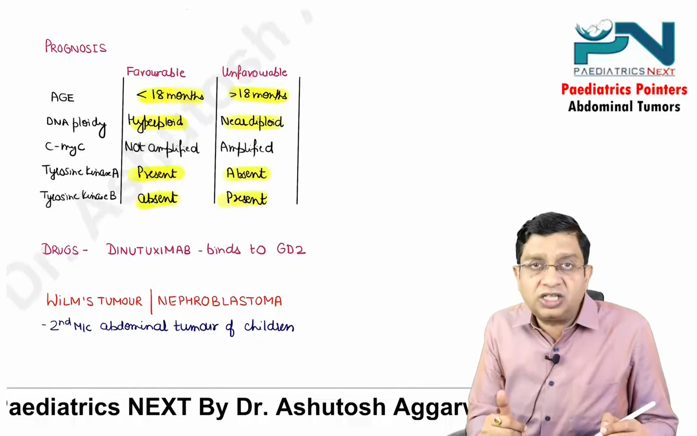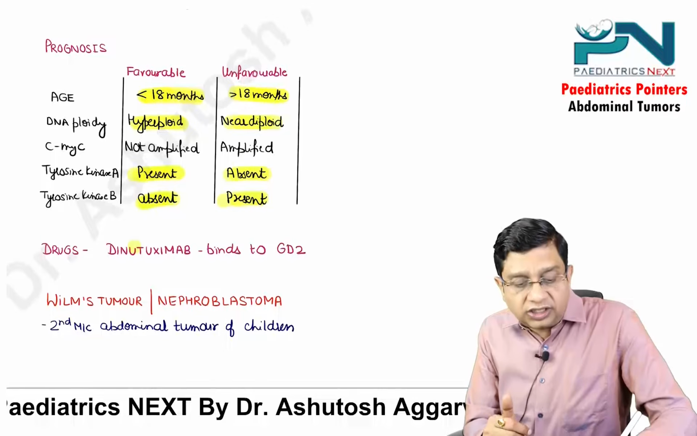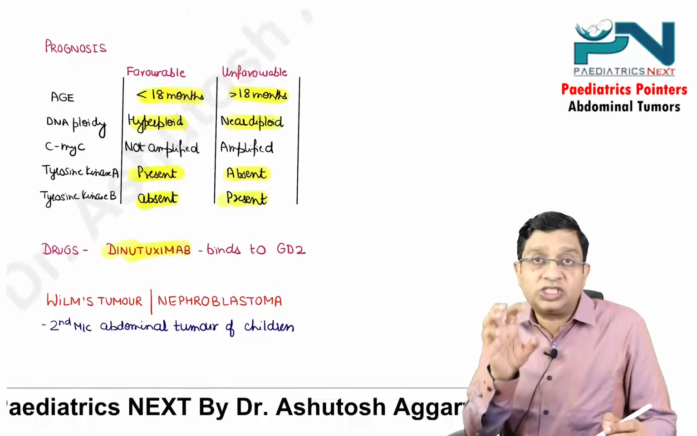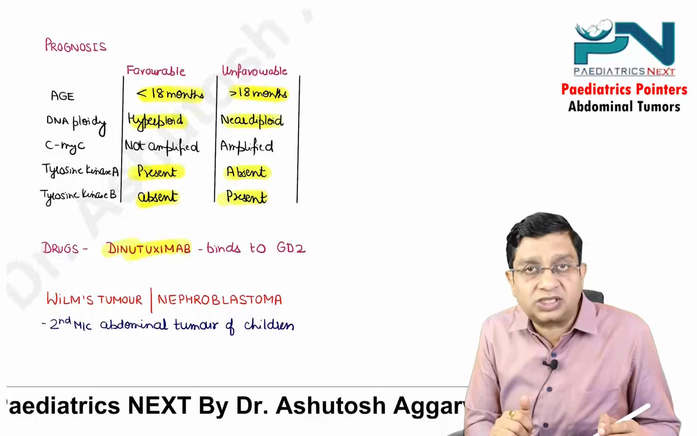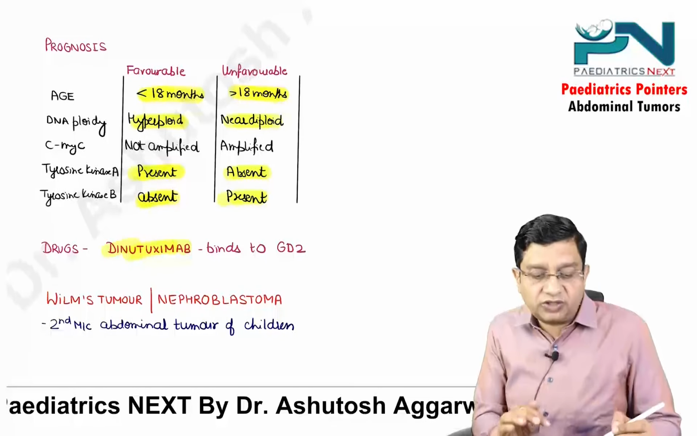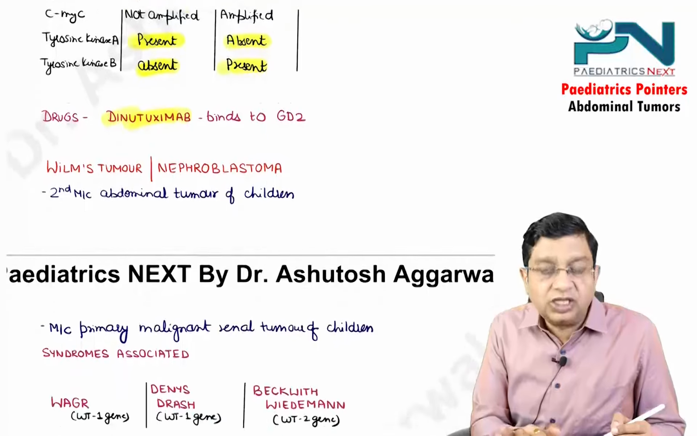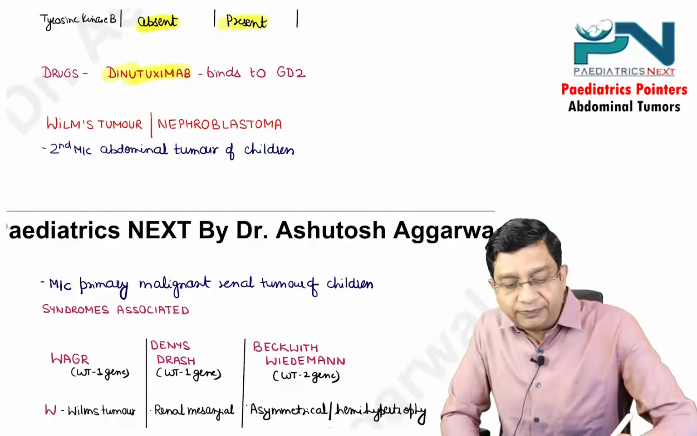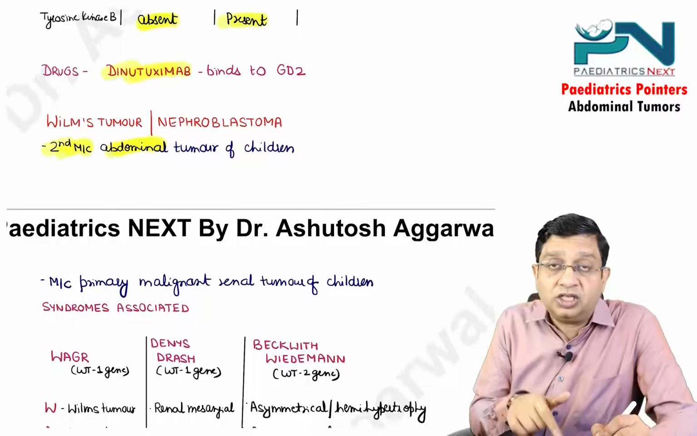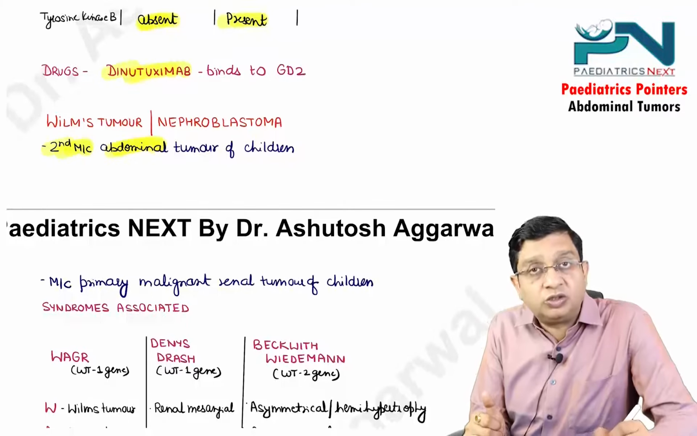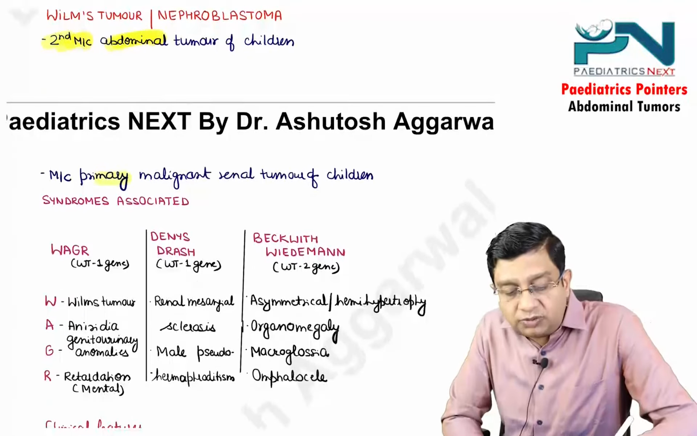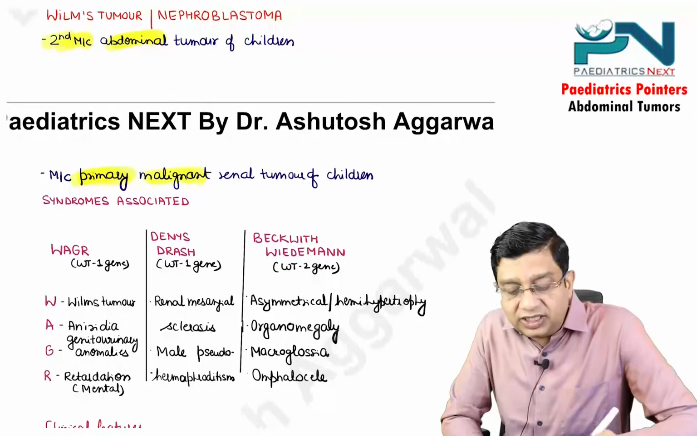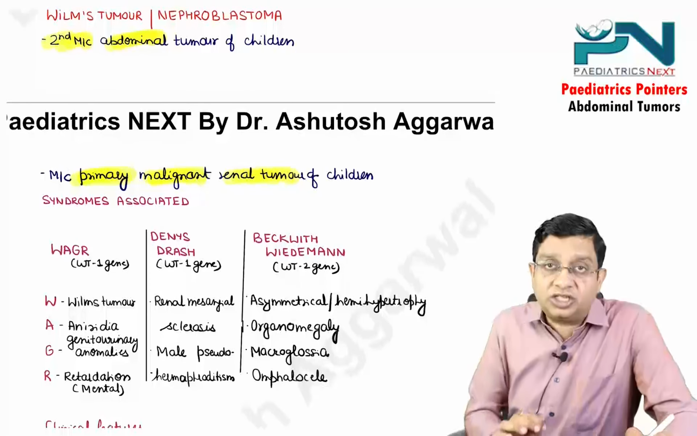Can we give any drug? Yes, now we have a drug, dinutuximab, which binds to the GD2 receptors which are present on the neuroblastoma cells. Moving on to the next one, we talk about Wilms tumor, also called nephroblastoma. It is the second most common abdominal tumor of children. Most common abdominal tumor is neuroblastoma. This is the second most common, and it is the most common primary malignant renal tumor of children.